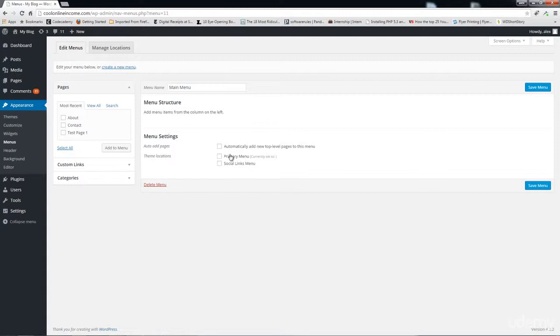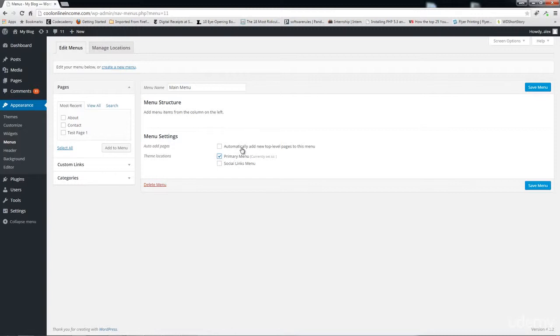And now here you have to constantly set this to the primary menu. Whenever you change your themes as well, be sure that you come back to your menus page and make sure that your primary menu is always ticked. This is what will show your primary menu actually.